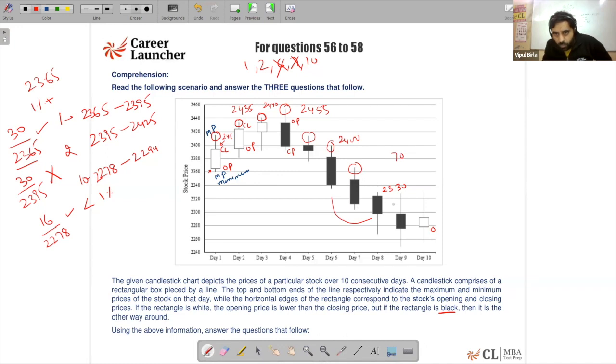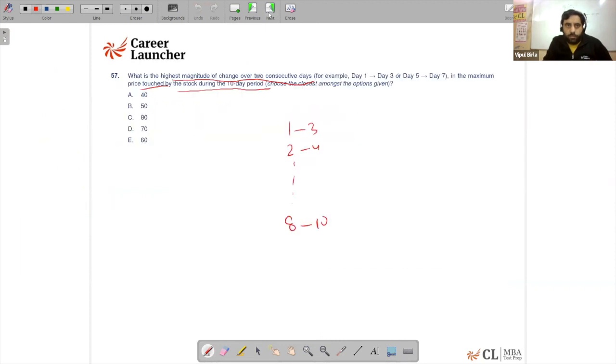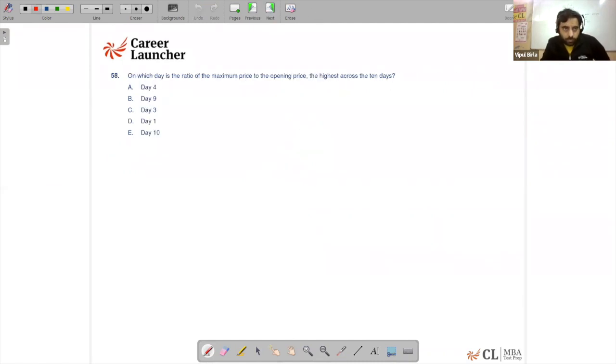Then 7 to 9 is nothing but 20 plus 10, 30, less than that 70 value, and similarly for the next also. So from 6 to 8, the gap is going to be 70, which is the maximum. So over 2 consecutive days in the 10-day period, 70 is going to be the answer to this question. Right, guys? So just visualizing and answering it.